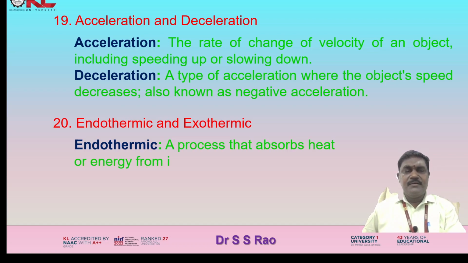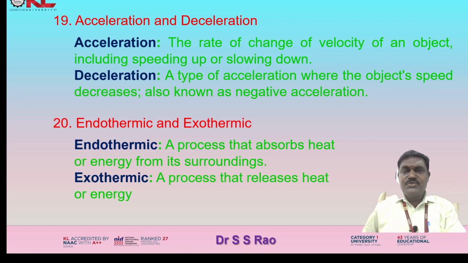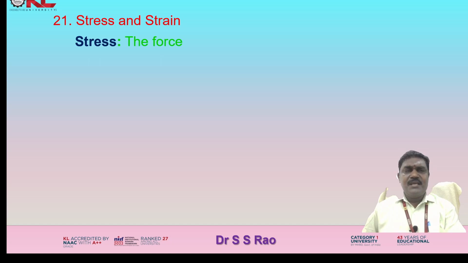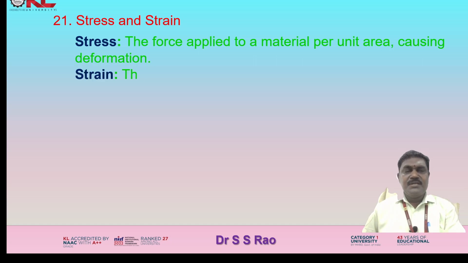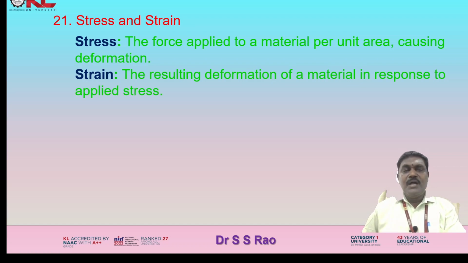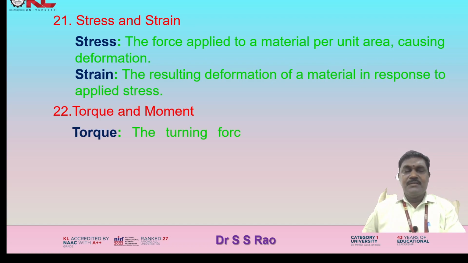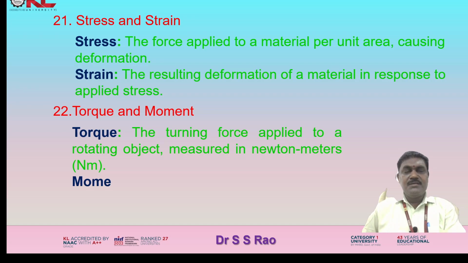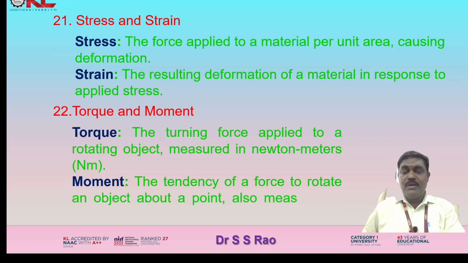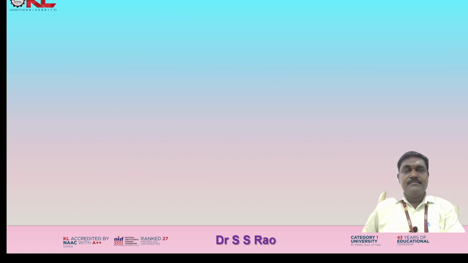Endothermic and exothermic. Endothermic, a process that absorbs heat or energy from its surroundings. Exothermic, a process that releases heat or energy to its surroundings. Stress and strain. Stress, the force applied to a material per unit area causing deformation. Strain, the resulting deformation of a material in response to the applied stress. Torque and moment. Torque, the turning force applied to a rotating object measured in Newton meters. Moment, the tendency of a force to rotate an object about a point, also measured in Newton meters.